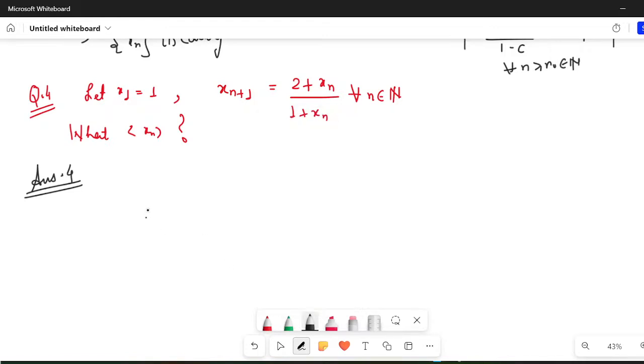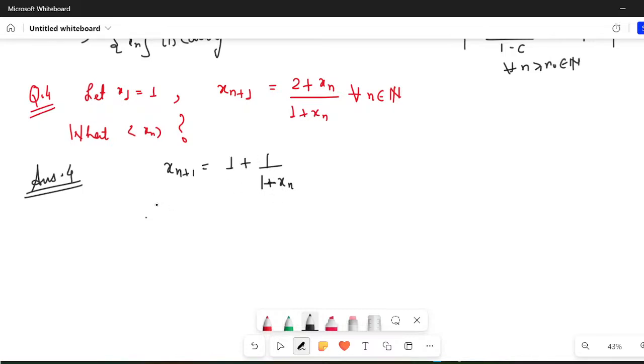Now just think about whatever I've taught you recently. I taught you the concept of contractive sequences. Now I already know that xn plus 1 would be equal to 1 plus 1 upon 1 plus xn.